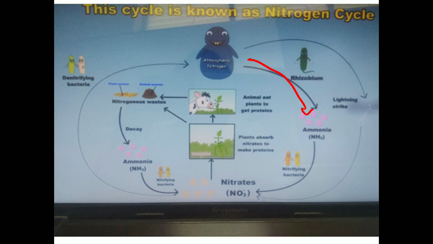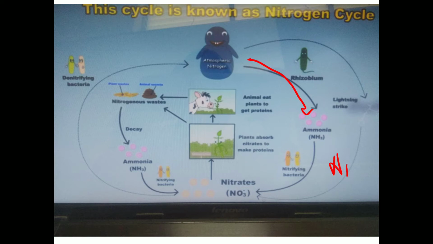Okay, but only potato and barley, these two crops, absorb the ammonical form of nitrogen. All the other crops do not absorb the ammonical form of nitrogen, so that ammonia again gets converted into the next nitrogenous compound known as nitrite.